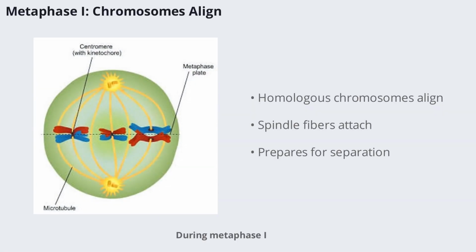During metaphase I, homologous chromosomes are arranged at the equatorial plane of the cell. This alignment ensures that when the chromosomes are separated, each new cell will receive one chromosome from each pair. The spindle fibers attach to the chromosomes, holding them in place for the next step.